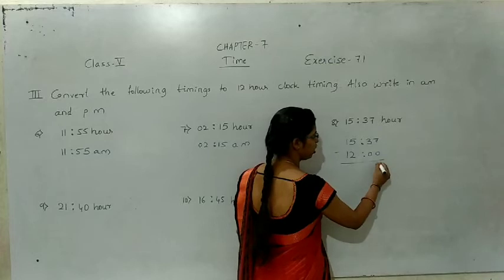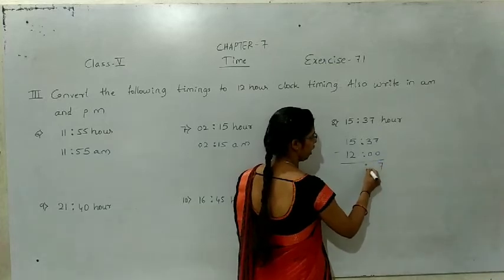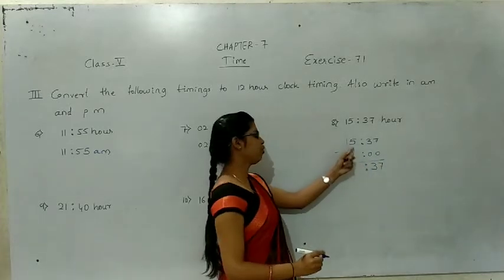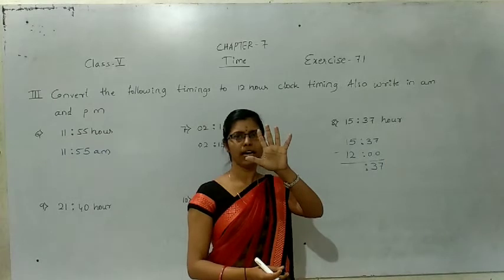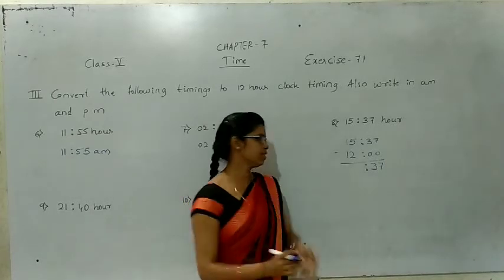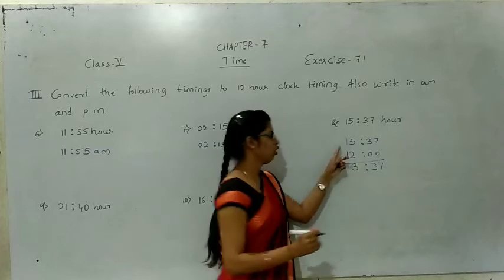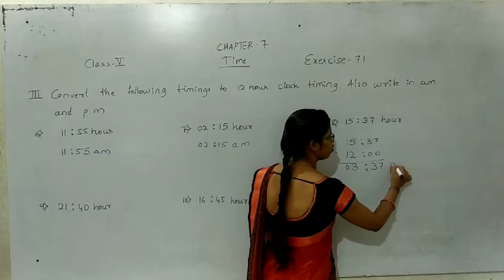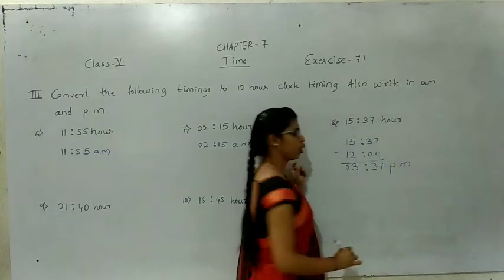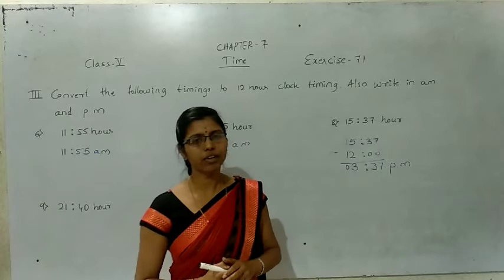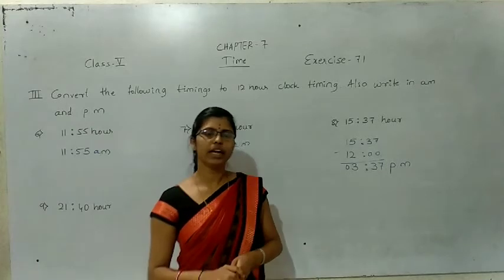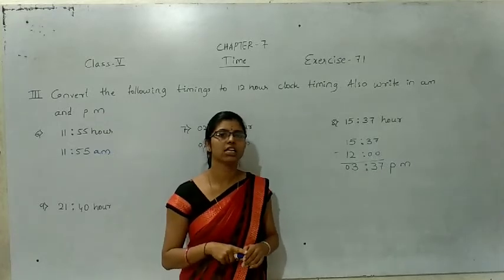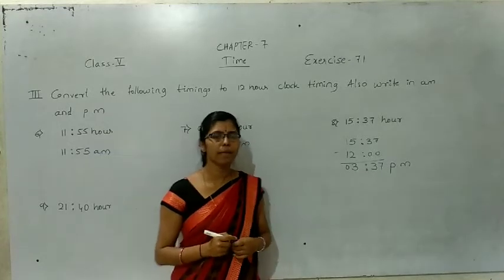7 minus 0 is 7 only, and 3 minus 0 is 3 only. 5 minus 2, answer is 3. 1 minus 1 is 0. So the given answer, you should write it as PM, post meridian. If the given time is more than 12, we consider as midday 12. After midday 12, that one is PM, post meridian.